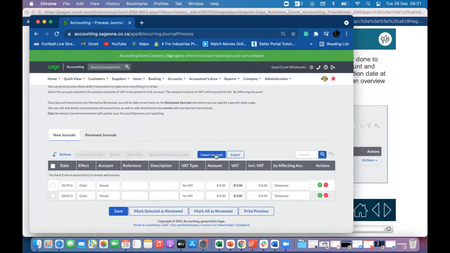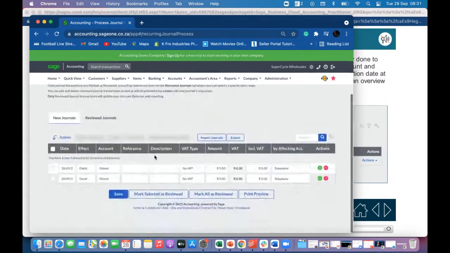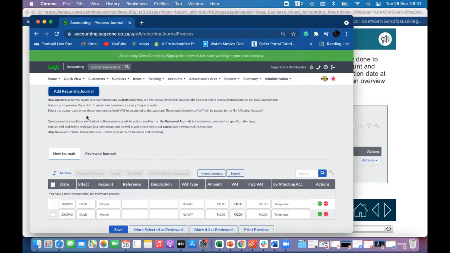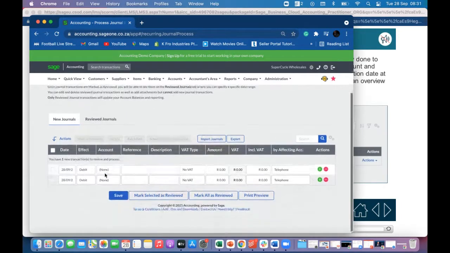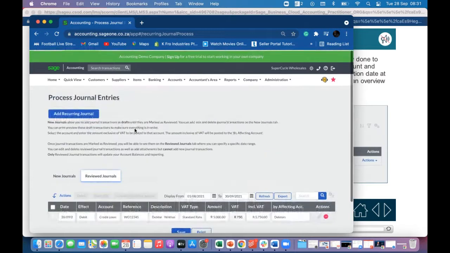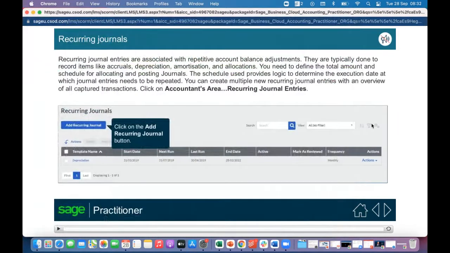Here you can see you can import and you can export. It's pretty much the same process. There's just something that I wanted to show you guys. You're pretty much just entering it the same way.